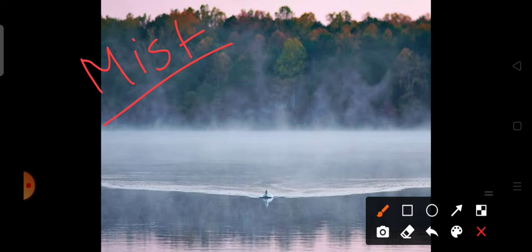Mist is less dense than fog and it has better visibility than fog. The visibility during fog is less than 1 kilometer, but under mist conditions we may have a visibility of at least 2 kilometers.